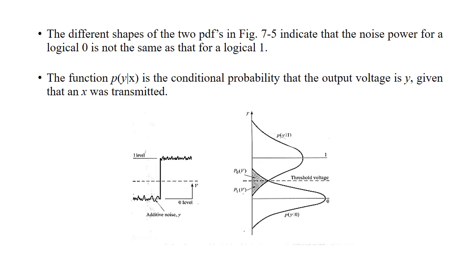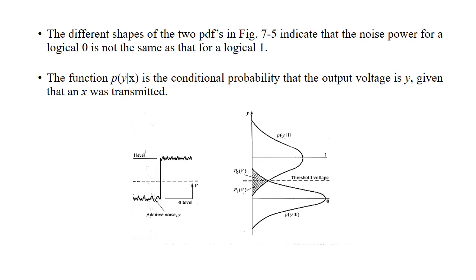The different shapes of the two PDFs indicate that the noise power for a logical 0 is not the same as that for the logical 1. The function P of y by x is the conditional probability that the output voltage is y, given that an x was transmitted. If the threshold voltage is VTH, then the error probability is defined by the error functions.